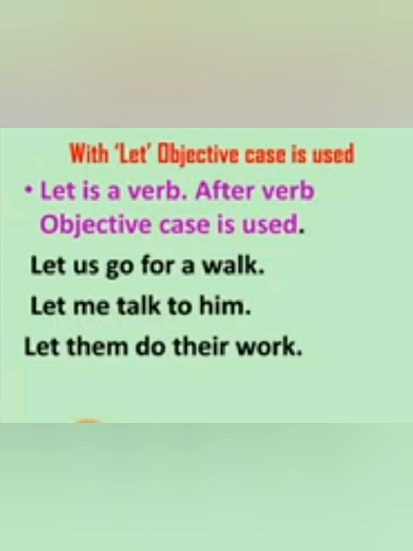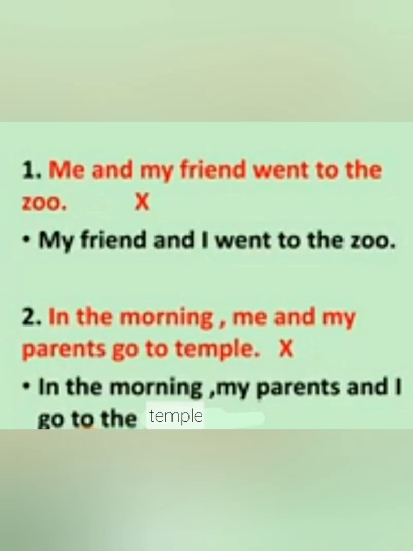The most important thing is the major mistake that you make while writing your compositions also. You need to keep this in your mind very carefully. Normally, what do you say? Me and my friend went to the zoo. But this is not the right way. The right way is, my friend and I went to the zoo.